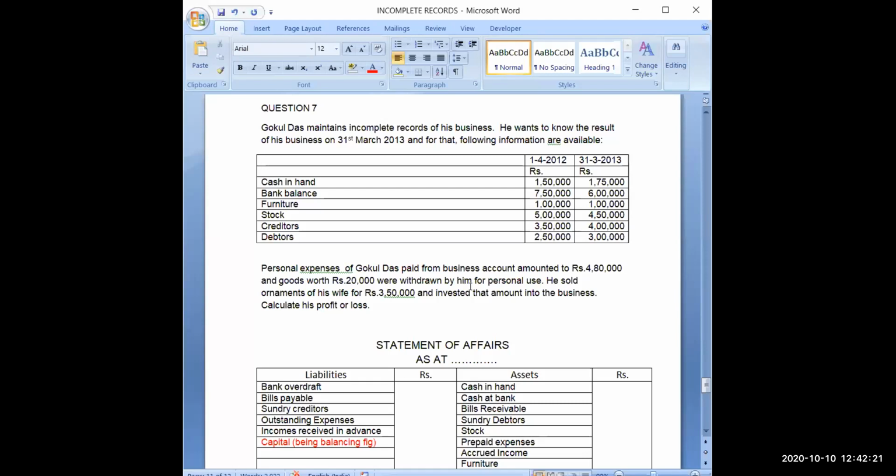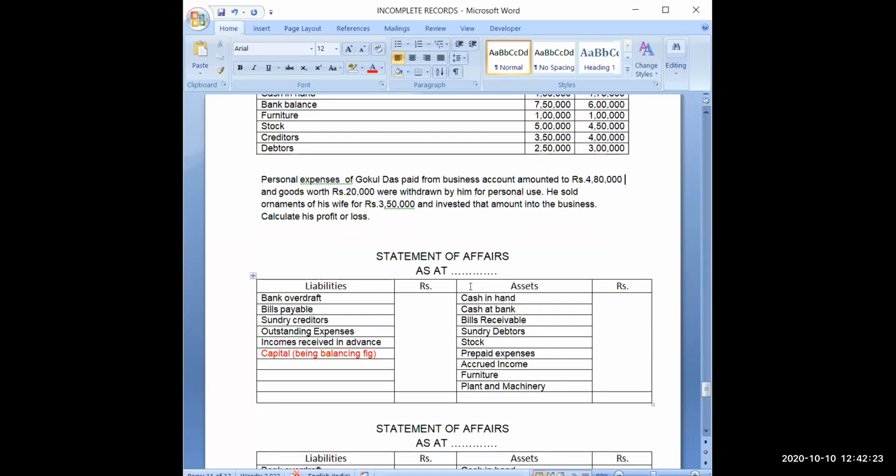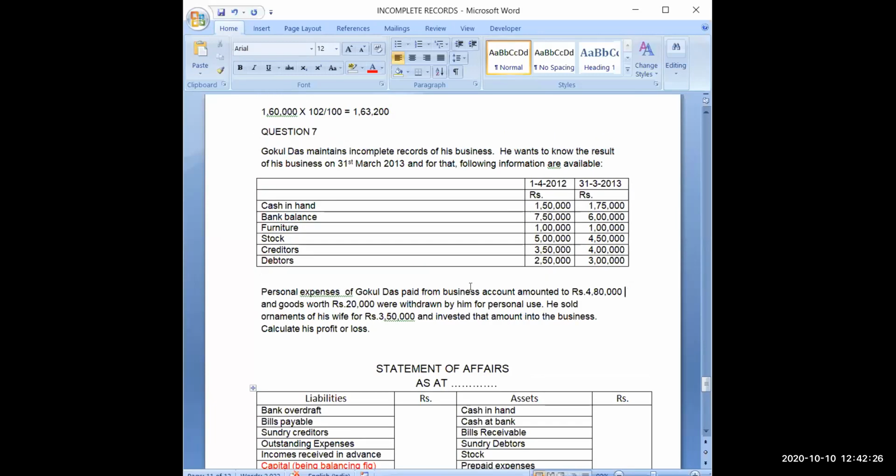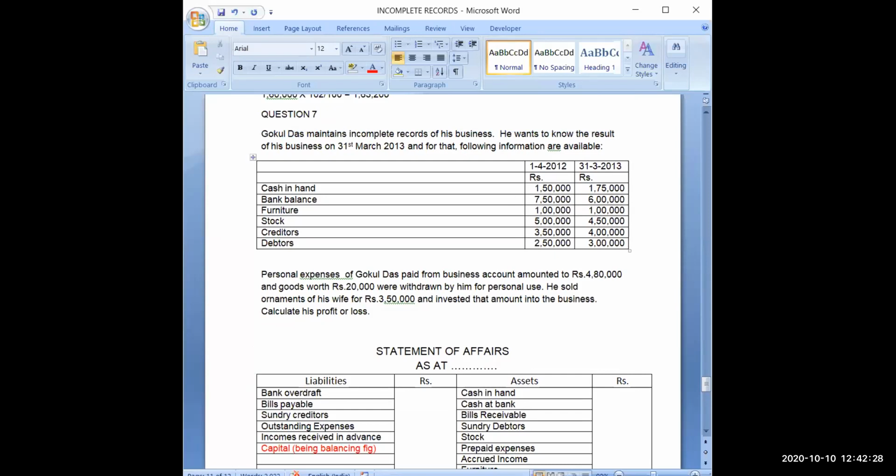So now first you tell me the opening statement of affairs. You prepare it with the opening balances given in the question.